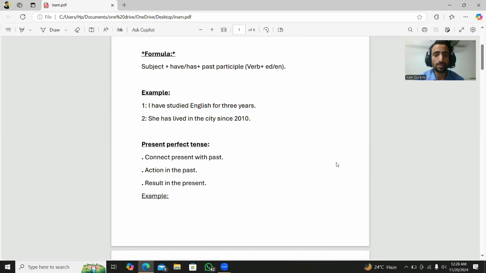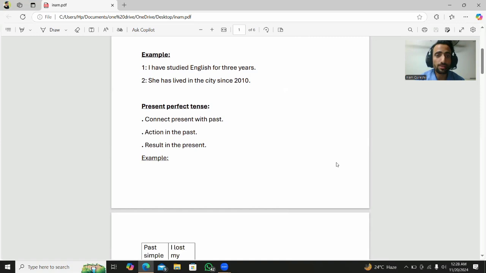The present perfect tense connects the present with the past: action in the past, result in the present. It's not just about the present or the past, it's linked to connect the present and the past. The tense shows that an action in the past has a result or an effect in the present. That means something that happened before now has an effect or result.